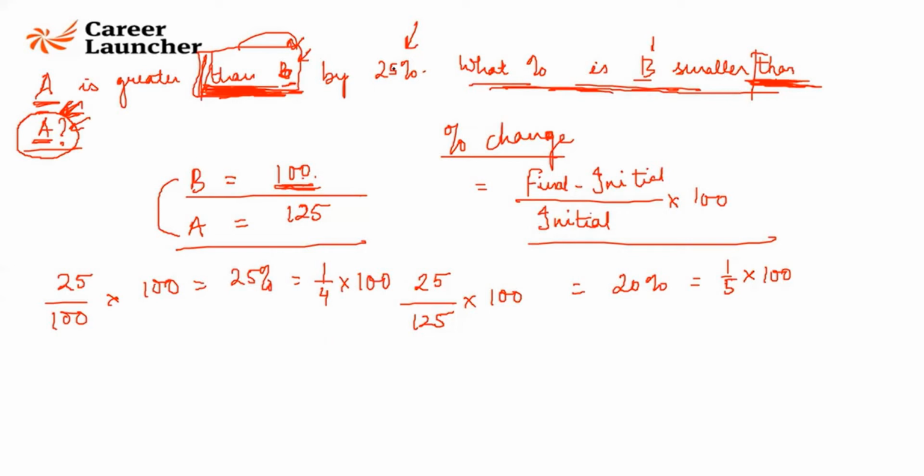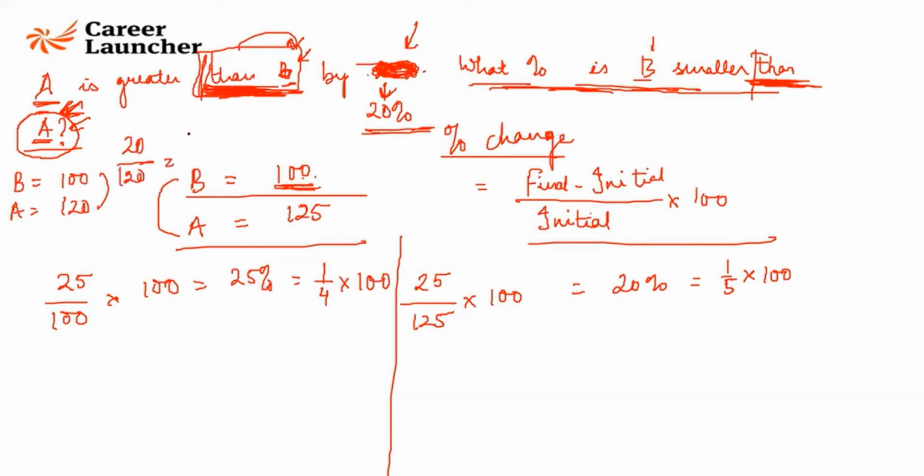Well, if I change these numbers and say A is greater than B by 20%, what percent is B smaller than A? What should be the answer? A would be now greater than B by 20%. So A would be 120 and B smaller than A. How much percent is B smaller than A? The difference is 20 and the base will be 120, which is 1/6.